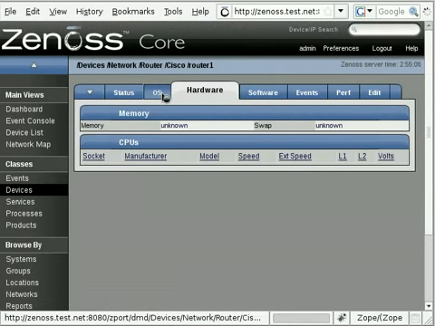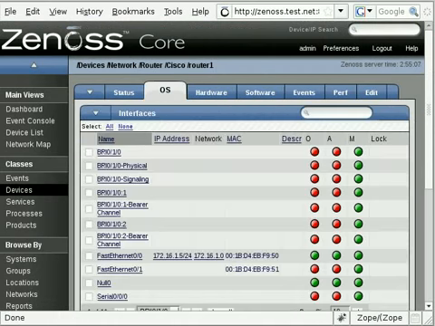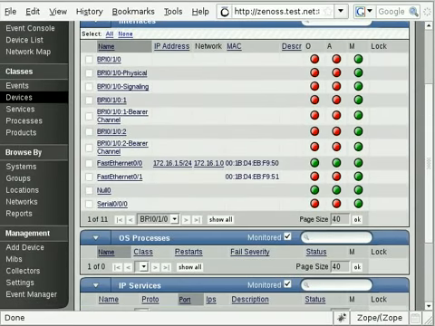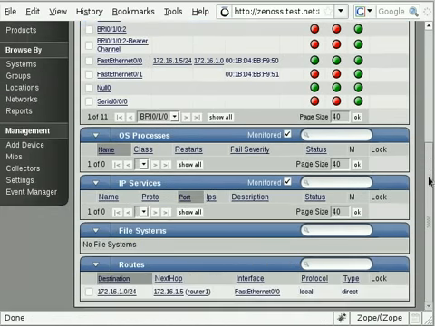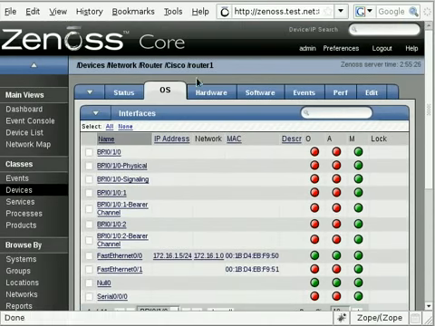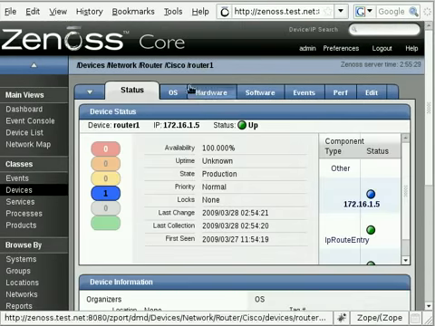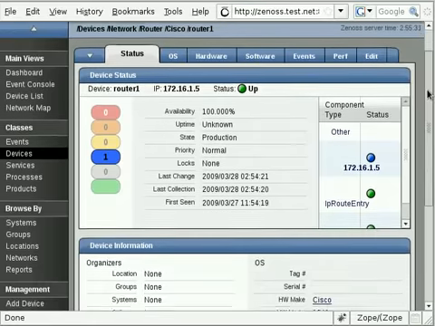Under hardware, not a lot there, but under OS, and this is quite cool, all the interfaces are listed out there. So I haven't got this connected up to anything other than the Ethernet interface that we're using to connect in on there. So you can see all the others are down, but these BRI interfaces, you can see it's got an ISDN adapter in it, and so that's how you add a Cisco router into Zenoss.